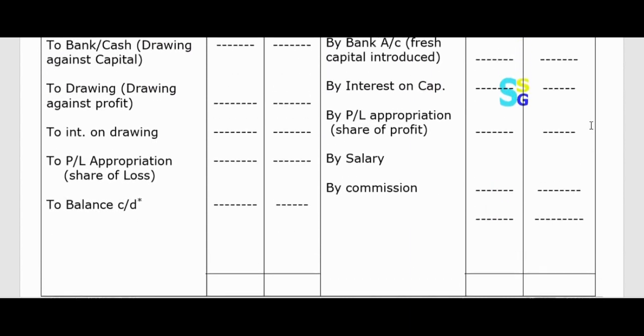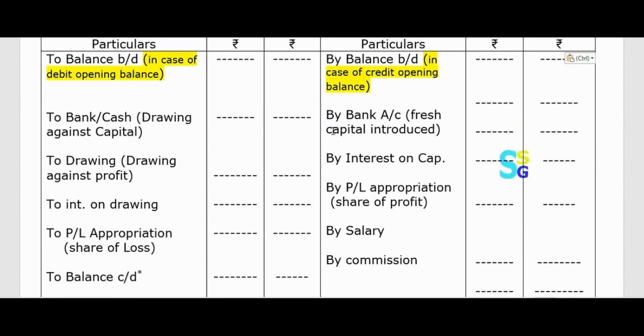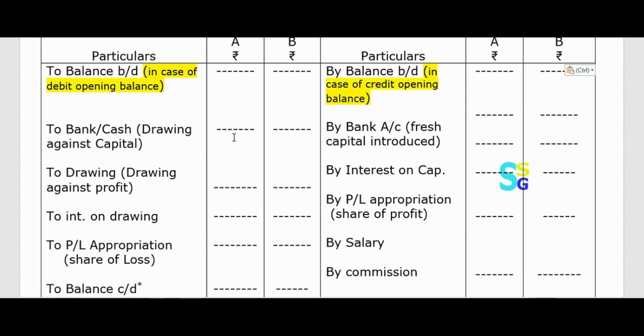Next, you just recall the items you have written in the debit side of the profit and loss appropriation account. I am talking about the debit side. In the debit side of the profit and loss appropriation account, you have written interest on partners capital, salary, commission.